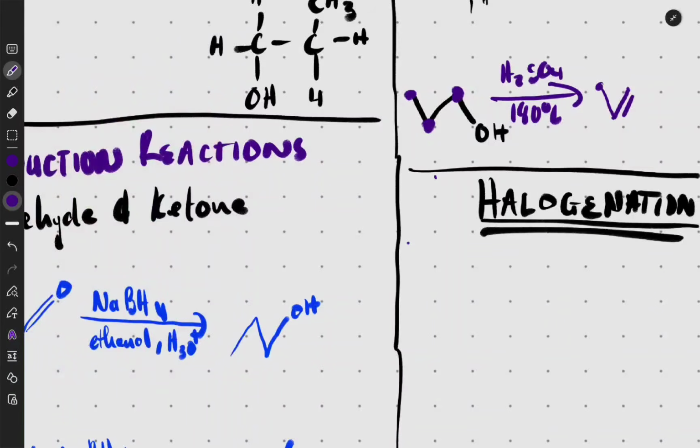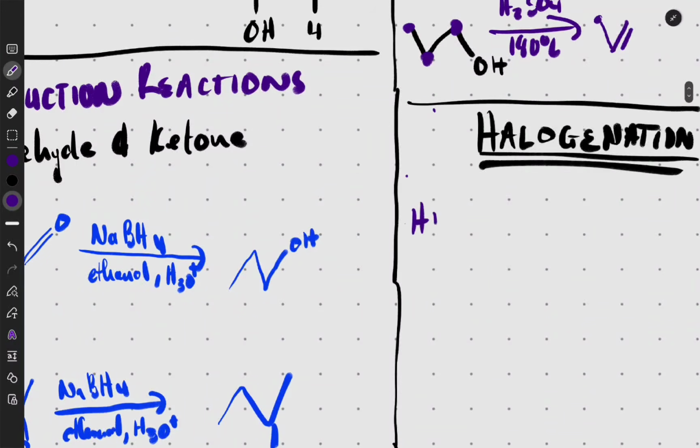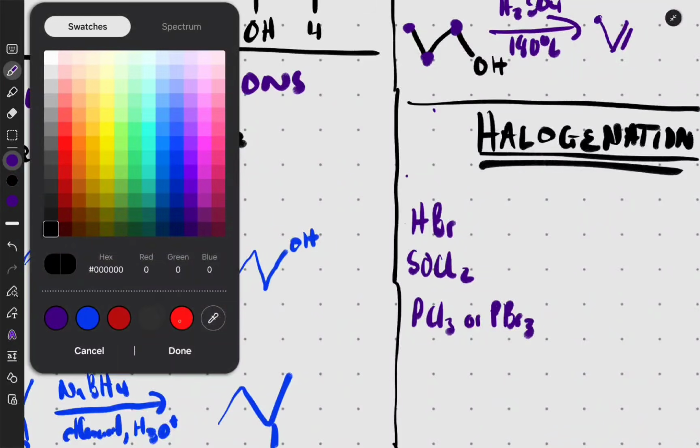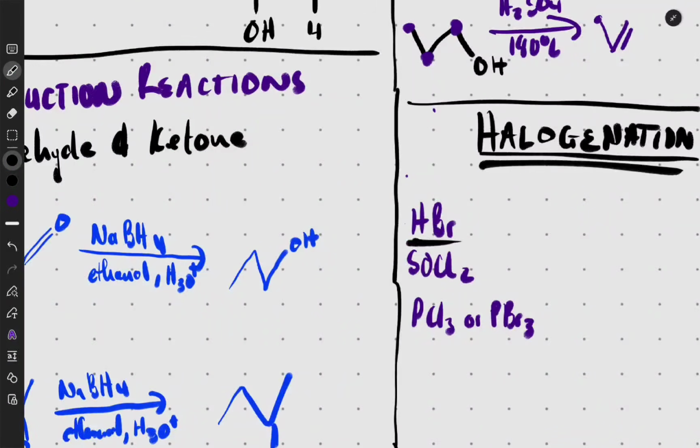Then what are we going to do? We use three things: HBr, which can also be HCl, then SOCl2, then PCl3 or PBr3, which are the reagents with group 7 elements. So now what happens, and when do I use each?